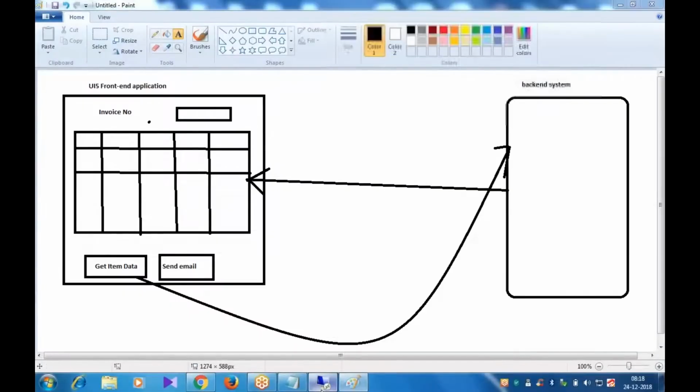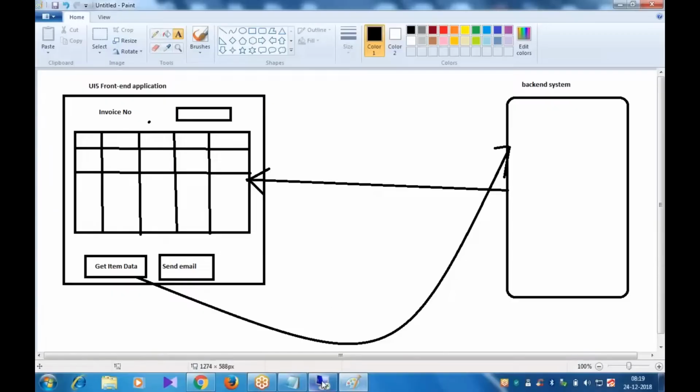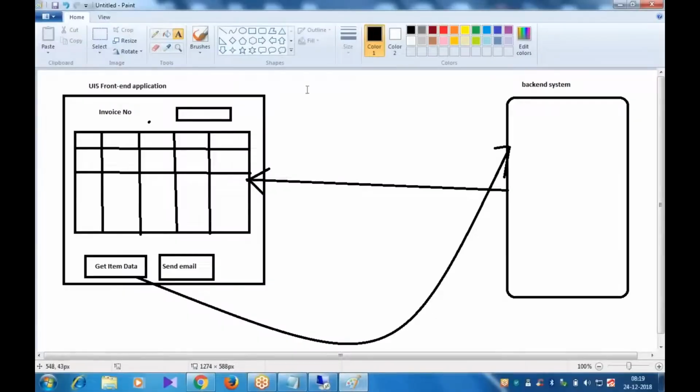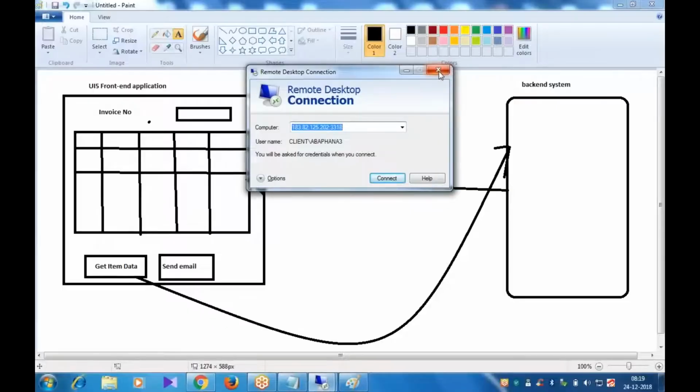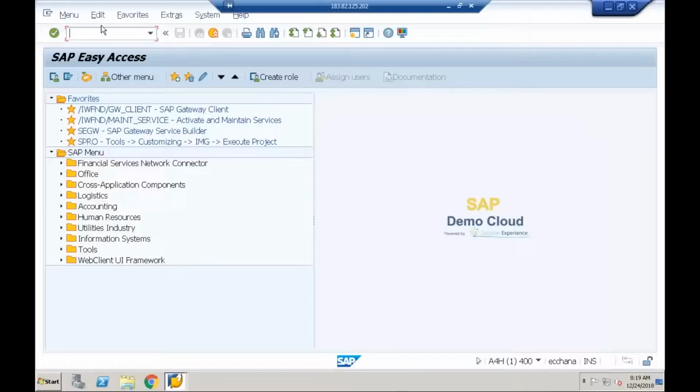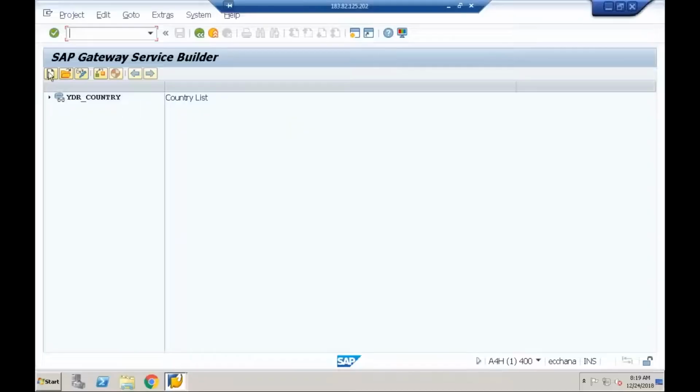One second, let me connect to the server. So I'll go to this.